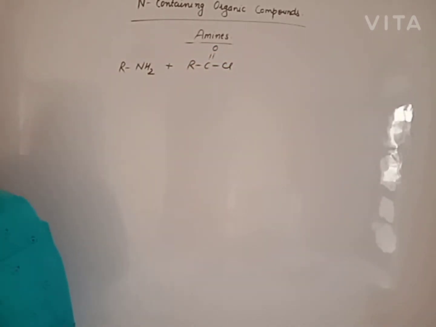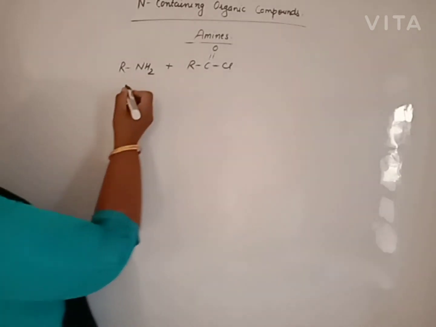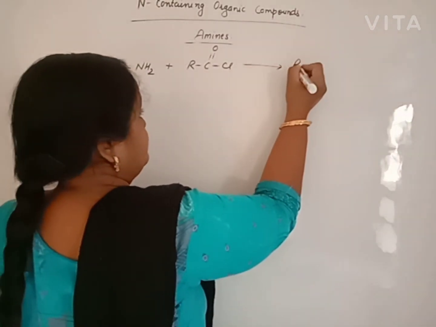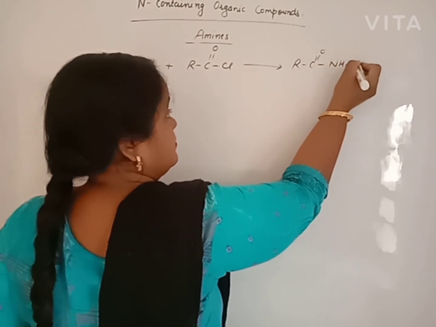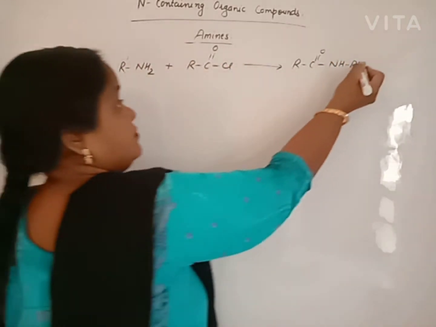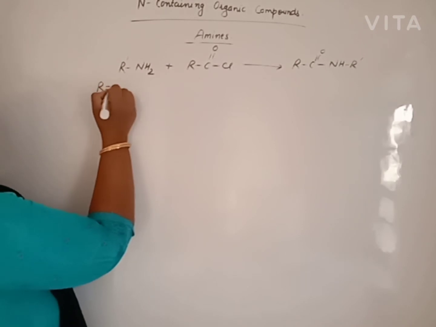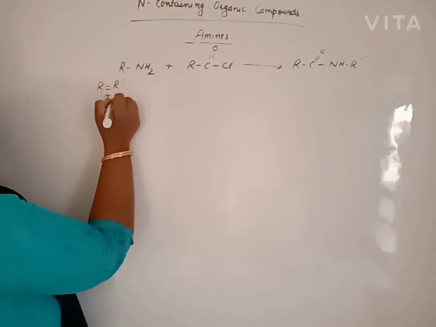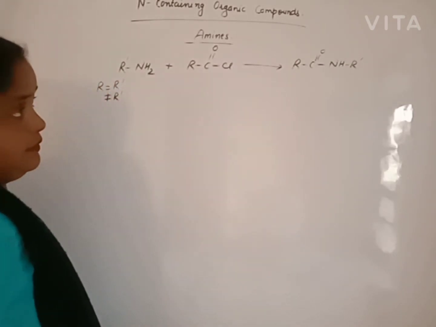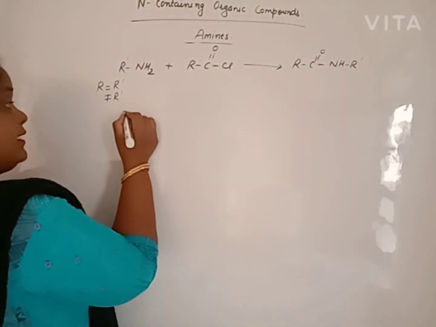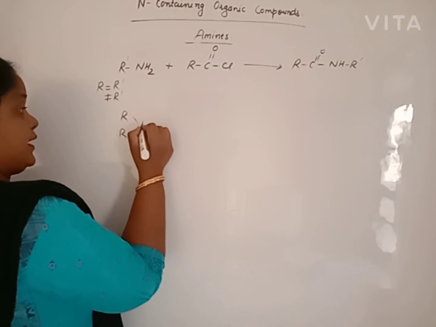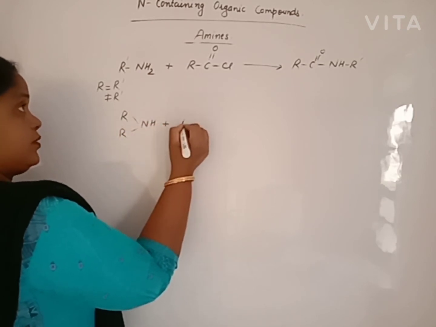Not amide, either carboxylic acid or acid chloride. What will happen? Primary amine will react to give an alkyl amide. R or R dash may be the same, may not be the same. An alkyl amide.